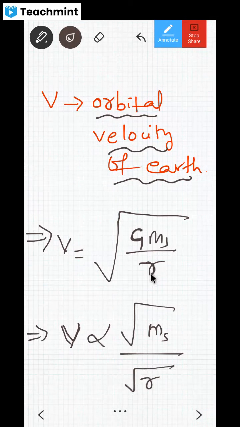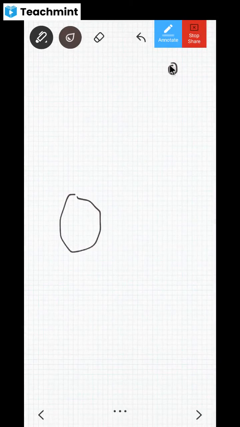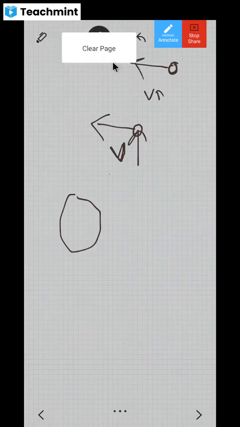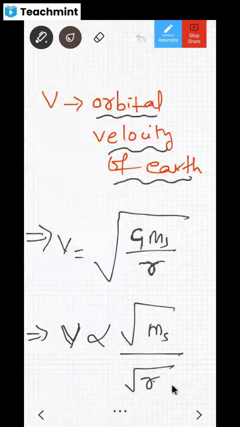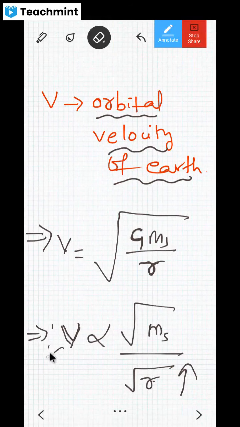Look at this distance. For example, here is the sun, and here is a body very far away. It is the same body here, and the same body here. Now this distance is less, no? Here it will move with very high speed; the velocity is big. And here the velocity is small. So if you keep on increasing this distance, this velocity will go down or not?